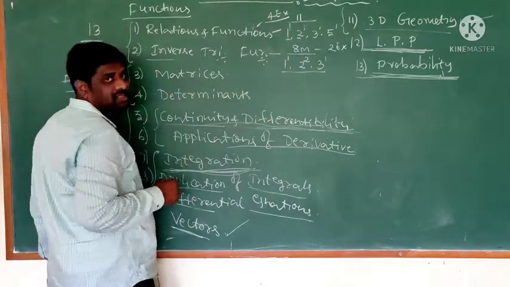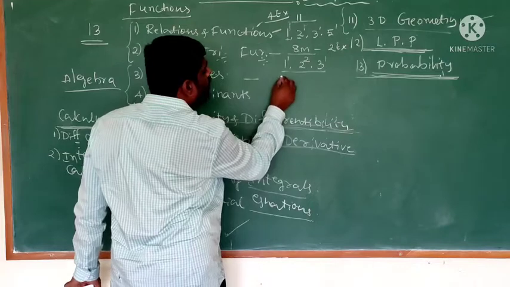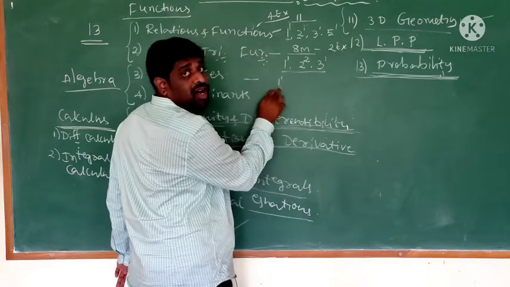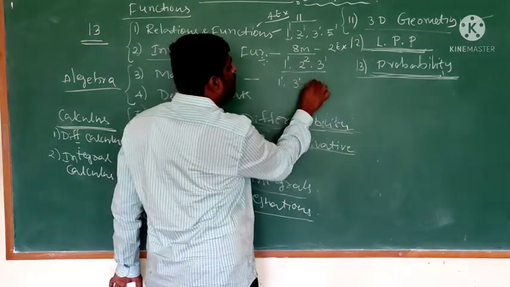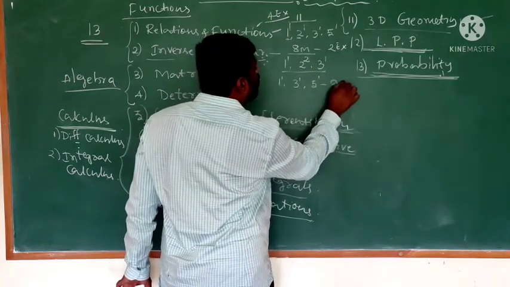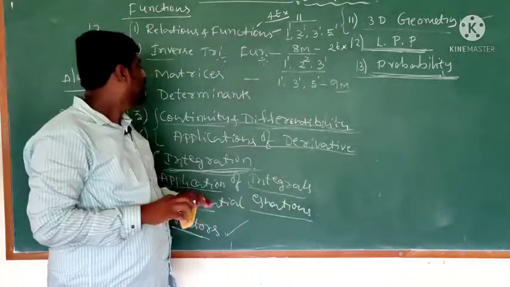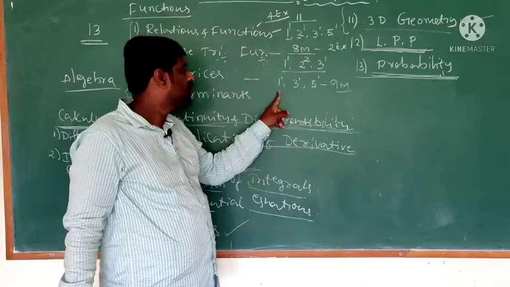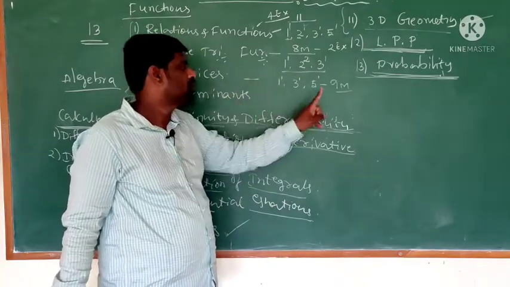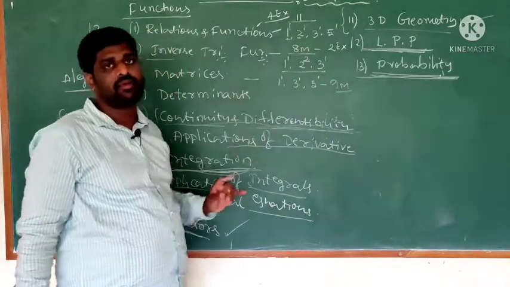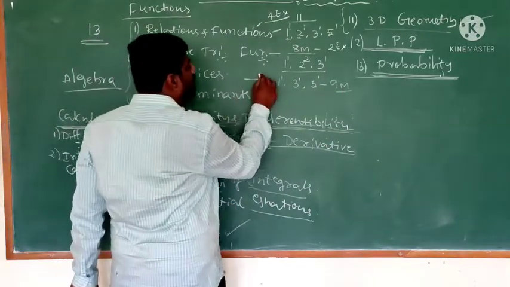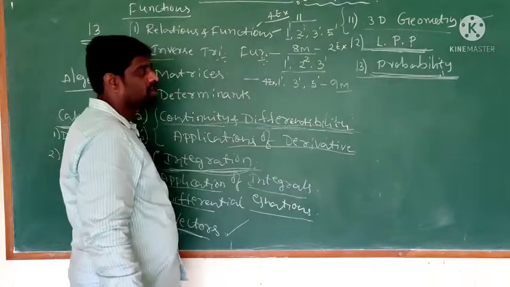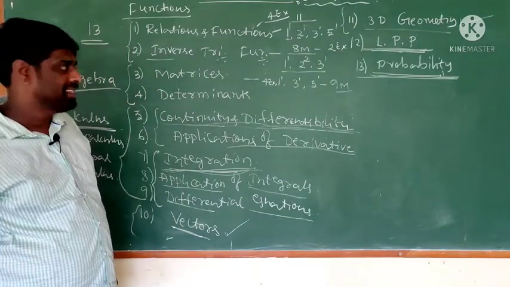Next, matrices. In matrices, 1 mark question 1 will come. There is no 2 mark question. 3 mark question 1 will come, 5 mark question 1 will come. Total 9 marks. So 1 mark question 1, 3 mark question 1, 5 mark question 1, total 9 marks. In matrices also 4 exercises are there.